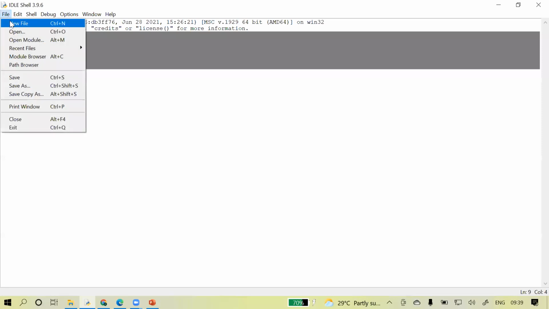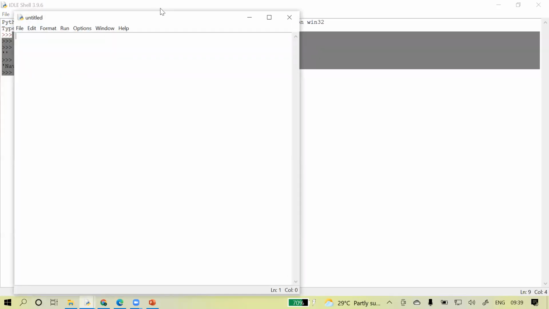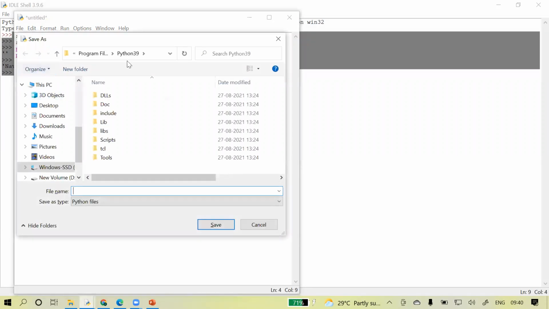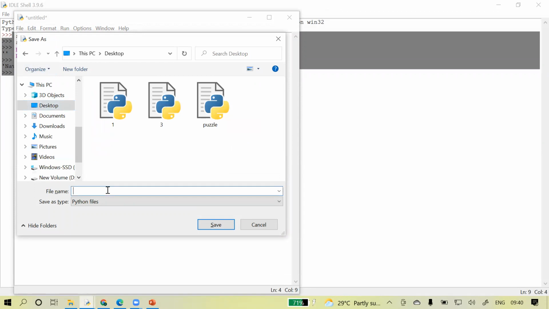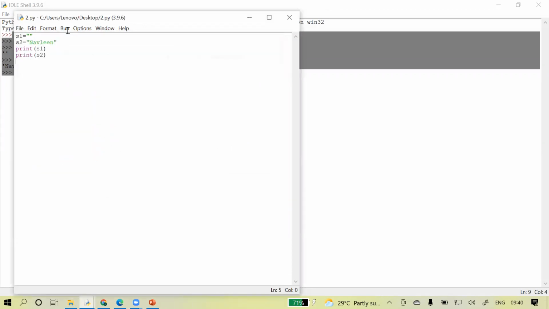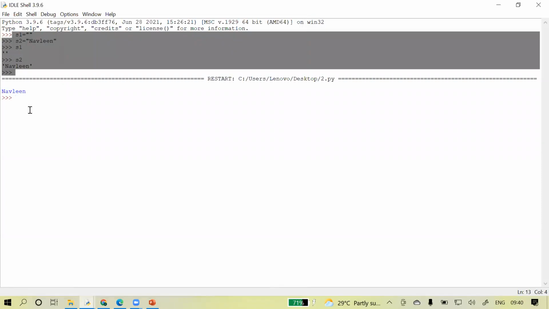You can also create strings inside a file. So suppose this is a file I have, and here I am creating strings. Suppose S1 is again an empty string and S2 is a string with the name, so let it be my name. And then if you want to print them, you can't write S1, S2 directly. You know that this is a file, so you have to give the command print S1 to print S1's value, and print S2 to print S2's value. So let's save it somewhere, maybe on the desktop, give it a name, maybe 2. And when I run it, can you see the same output is displayed here?